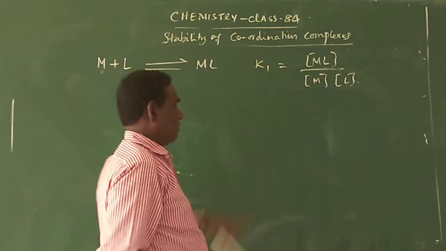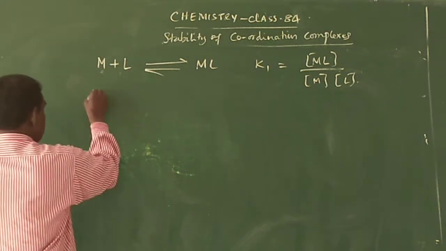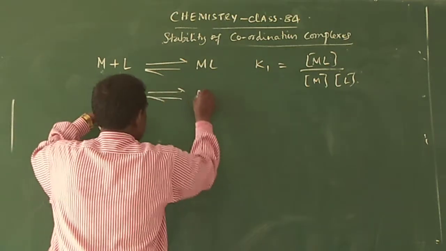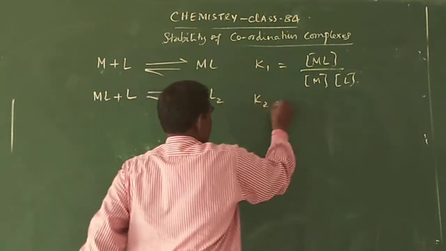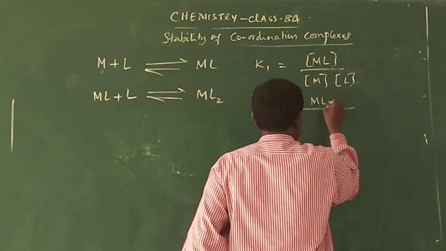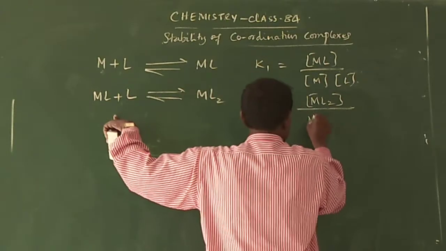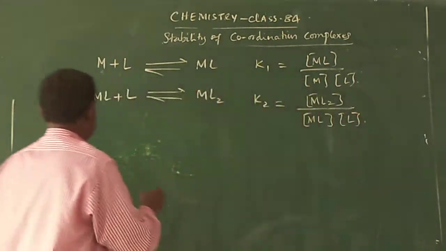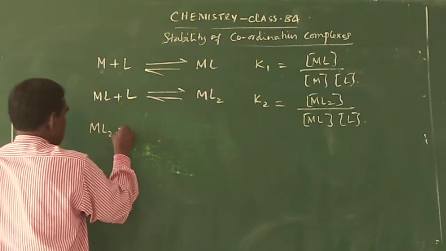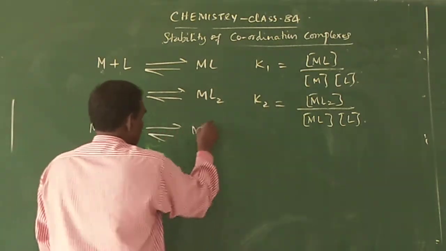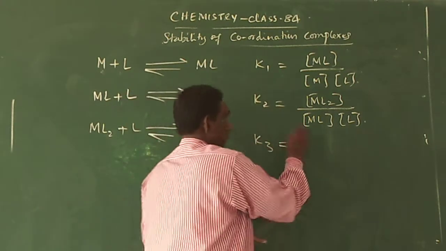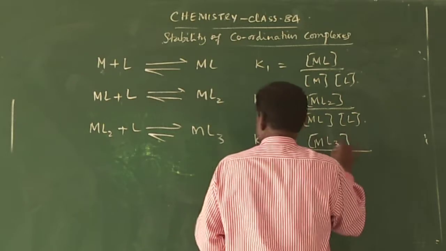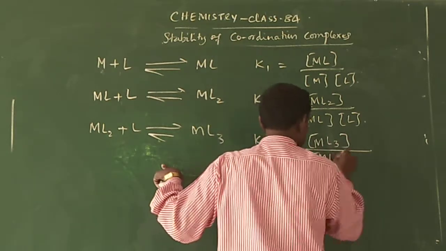If you take one more, ML plus L, we will get ML2. We can calculate K2, that is the concentration of ML2 divided by the concentration of ML into the concentration of L. Again, ML2 plus L gives ML3. We can calculate the equilibrium constant K3, which is ML3 divided by ML2 into L.